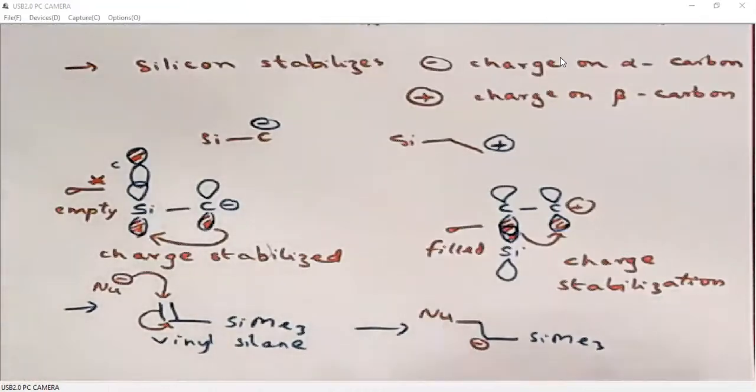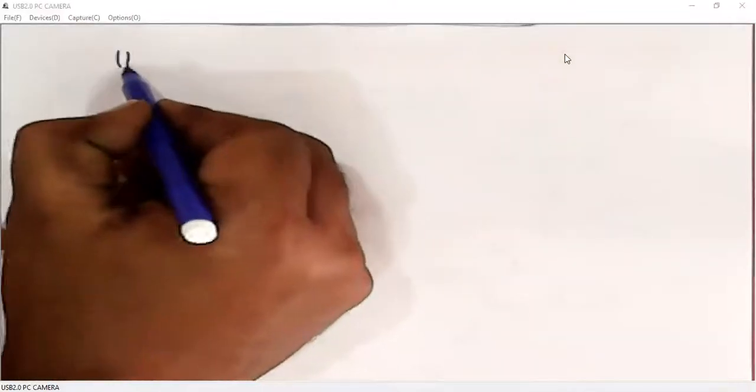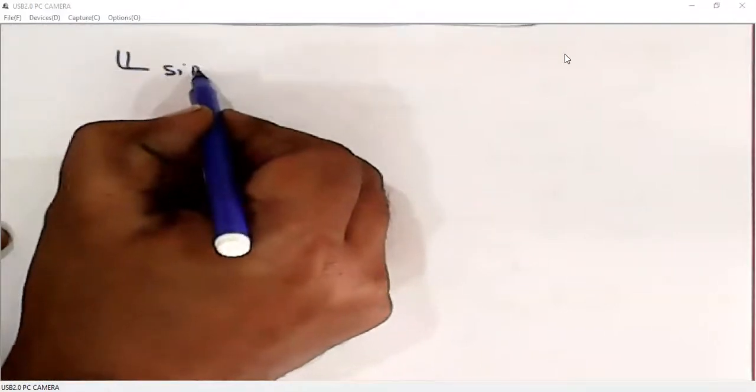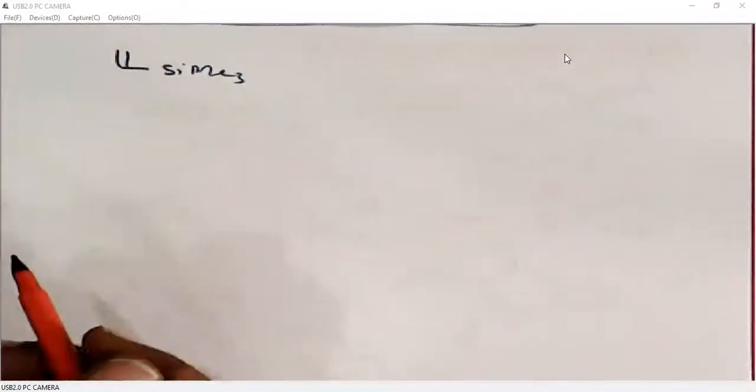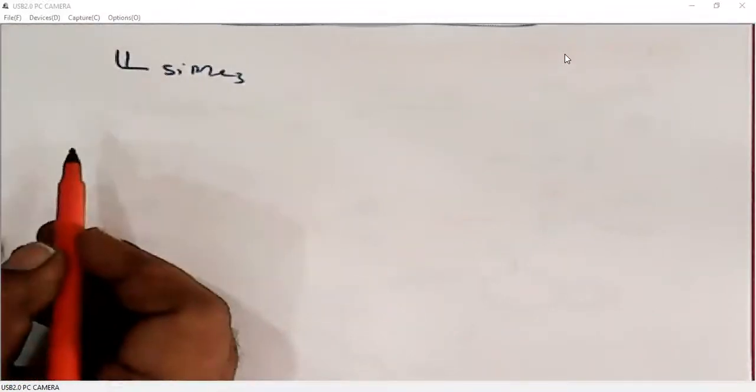Similarly, if you want to add an electrophile, we will add the electrophile onto the alpha carbon, so that it generates positive charge on the beta carbon. If we want to add an electrophile to this vinyl silane, how do we add? We need to generate positive charge on the beta carbon.